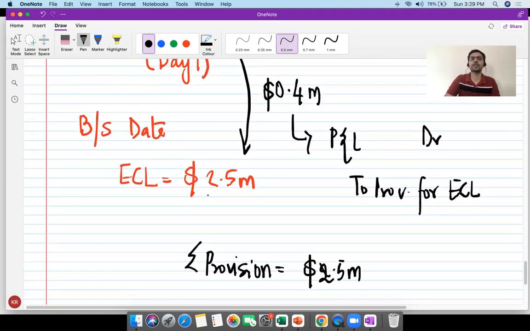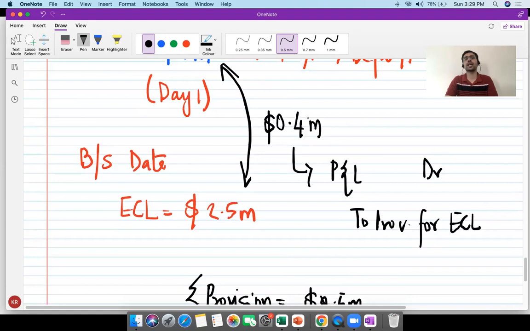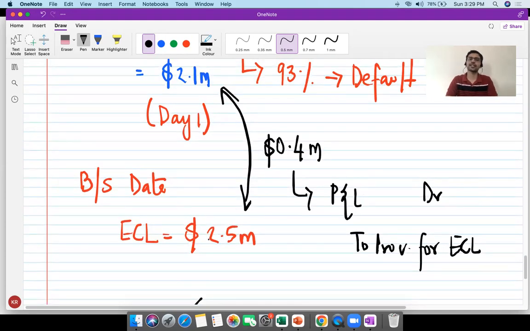And this will be shown as a reduction from the asset. If this happens to become 1.8, then you will have a reversal of ECL. If, let us say, on balance sheet date, ECL is 1.8 million, you will have a reversal of 0.3 million, and that will be a P&L credit. All right. So any changes to ECL from day one until the balance sheet date will be recognized as a gain or as a loss in the P&L account, and the corresponding entry will obviously be the provision for ECL. That's it for this lecture.